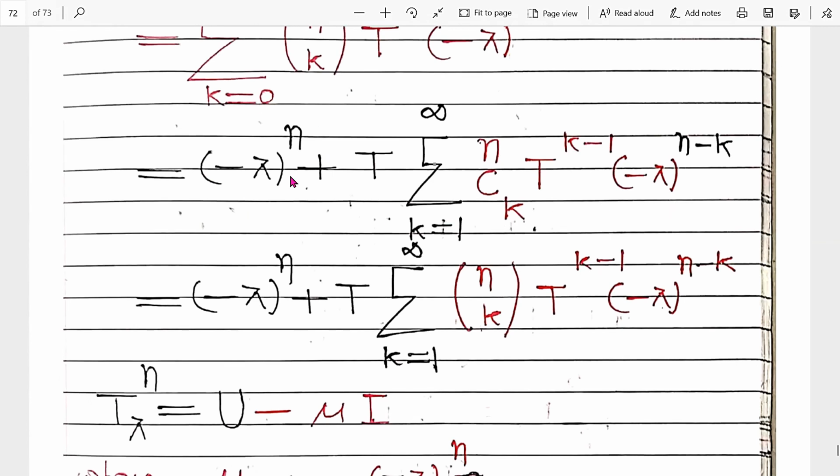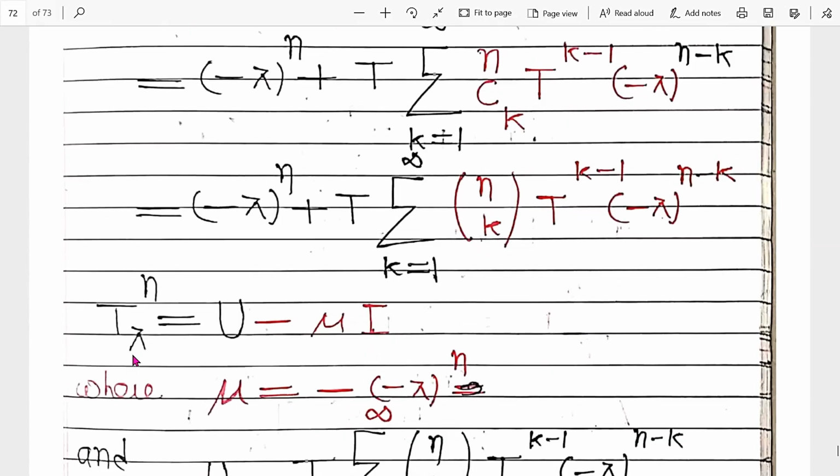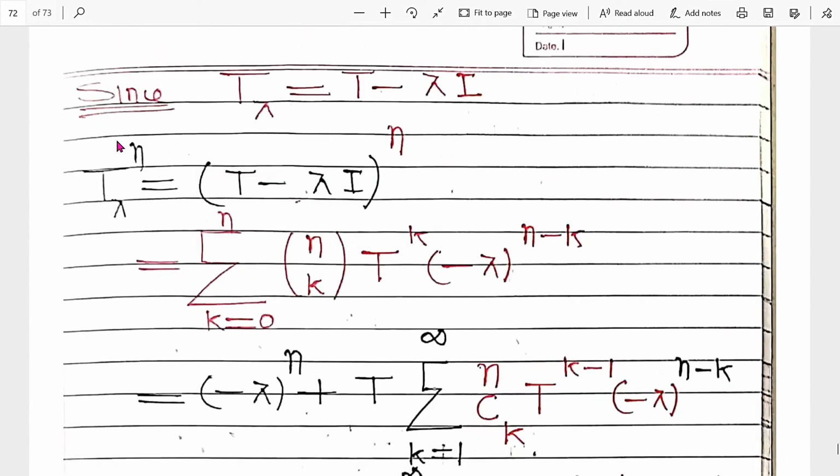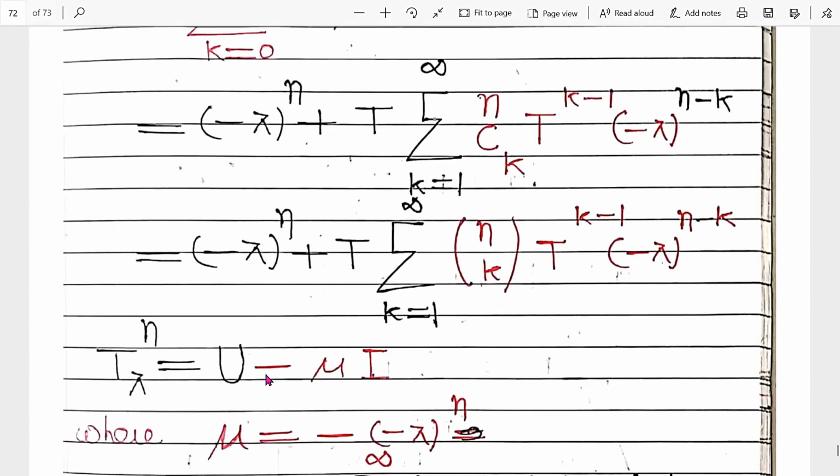Clear? So this is the first term, taking it outside, and this is the next term. Clear? Now this T_λ^n, which is equal to (U − μI). So this is T_λ^n. This is μ minus I. We are taking this total operator as U, and this is equal to μ, and here it is the I operator. So this is represented in the form of capital U minus μI.